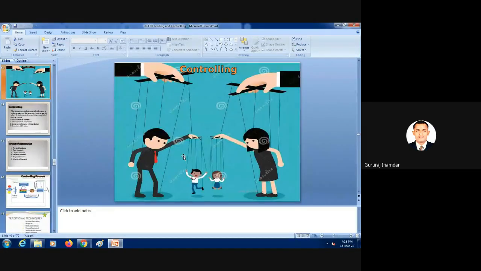So our chapter number 3, organizing, leading and controlling, is over. Next lecture we will start the last chapter of section number first, different departments. This is also a very interesting chapter. So I hope you all have understood these 3 chapters, all the managerial functions.